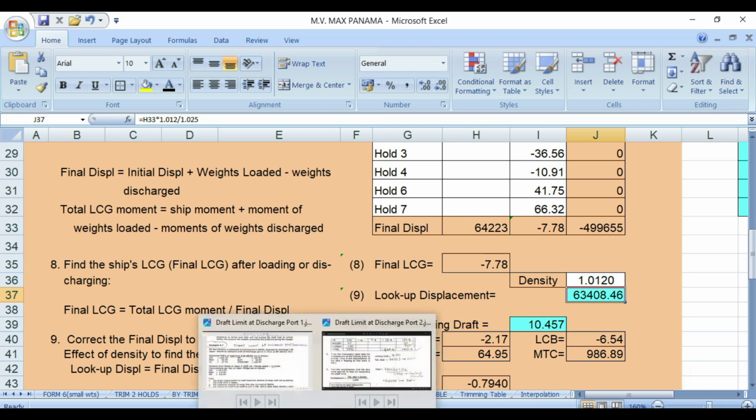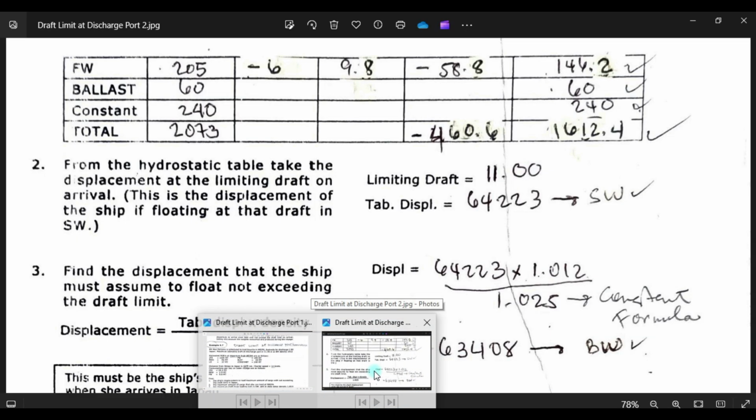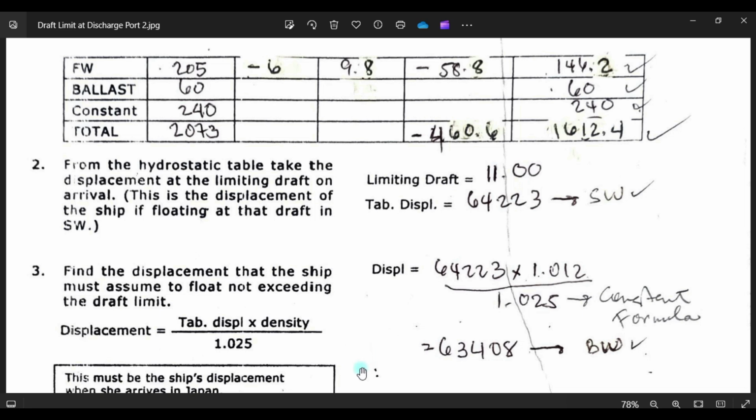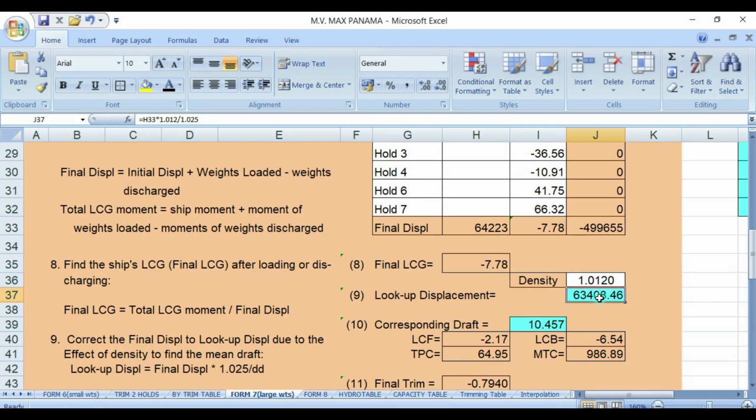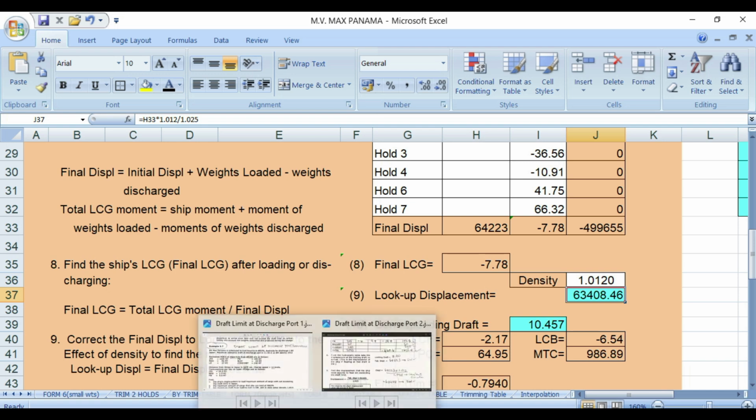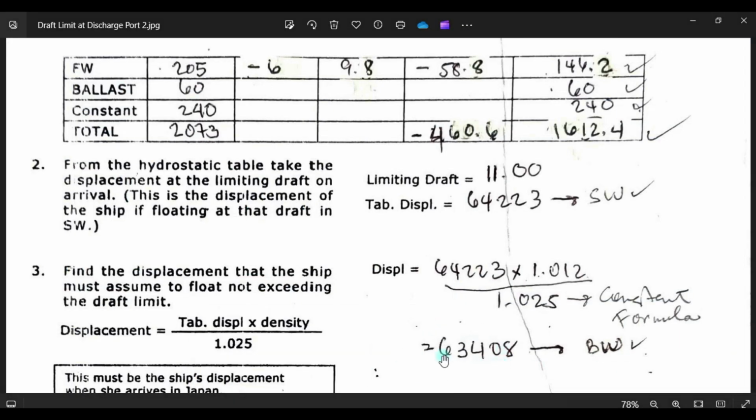Check this, guys. 64223 times 1.012 over 1.025, which is the formula. This one, displacement times 1.012 over 1.025, and you get a value of 63408.4. 63408, which is this one.